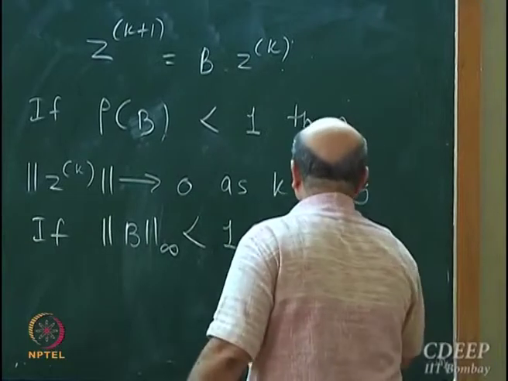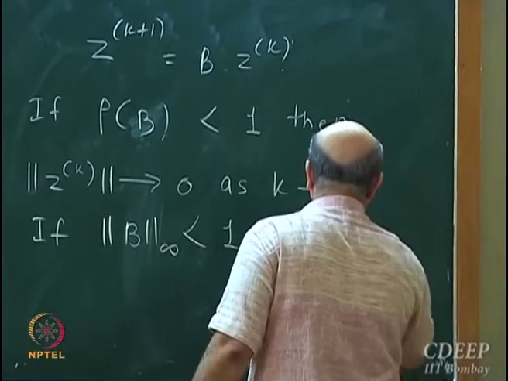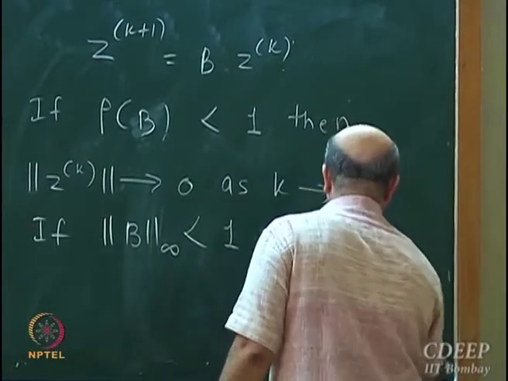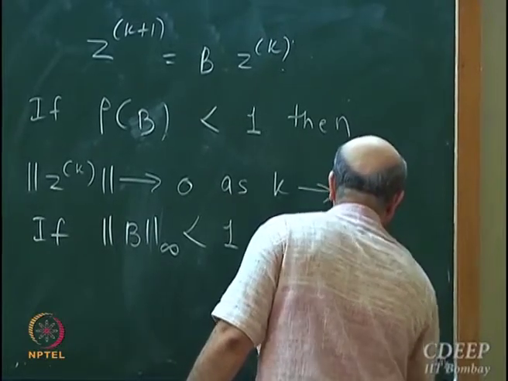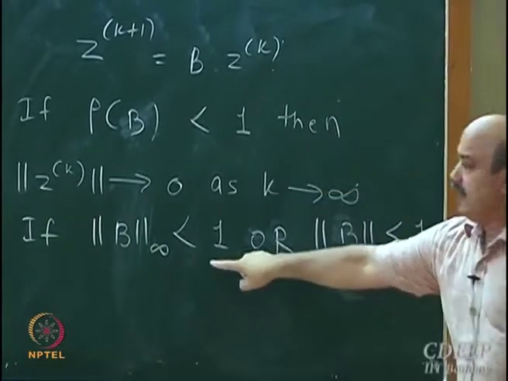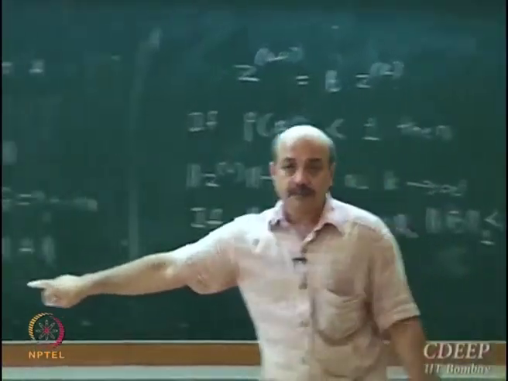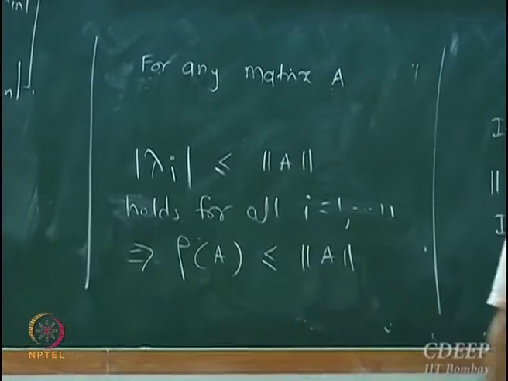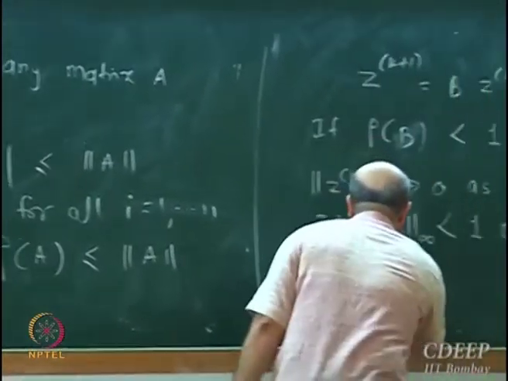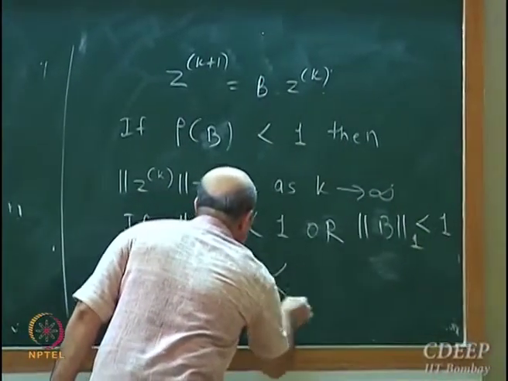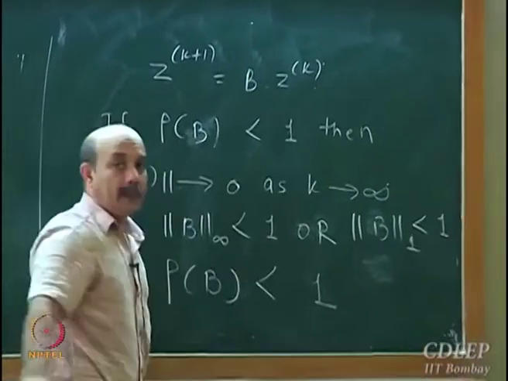If either of them is strictly less than 1, from this theorem, what I know is that spectral radius of B should be strictly less than 1.